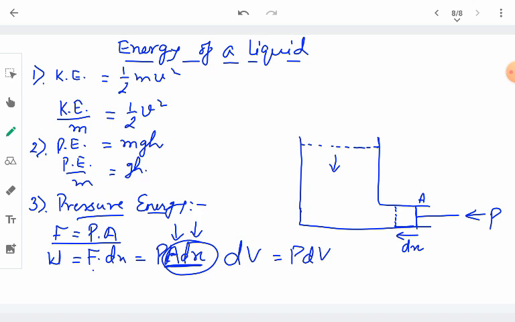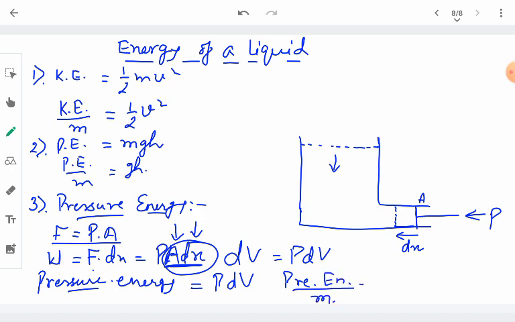Equal to this much amount of work, the liquid will possess the pressure energy. So the pressure energy possessed by dV volume of the liquid is given by P into dV. And again, the important thing is to find the pressure energy per unit mass. So this will be P into dV per unit mass.